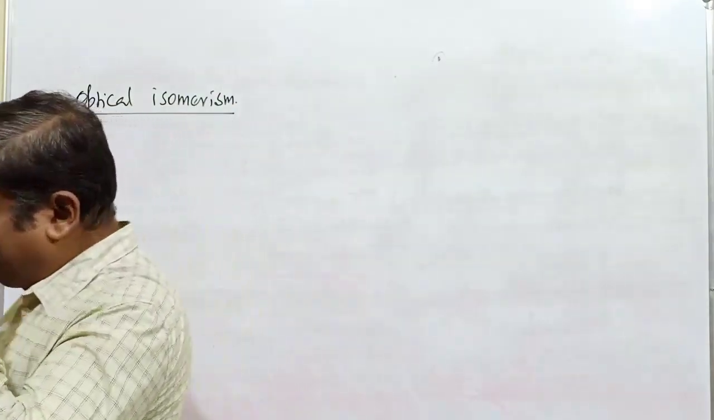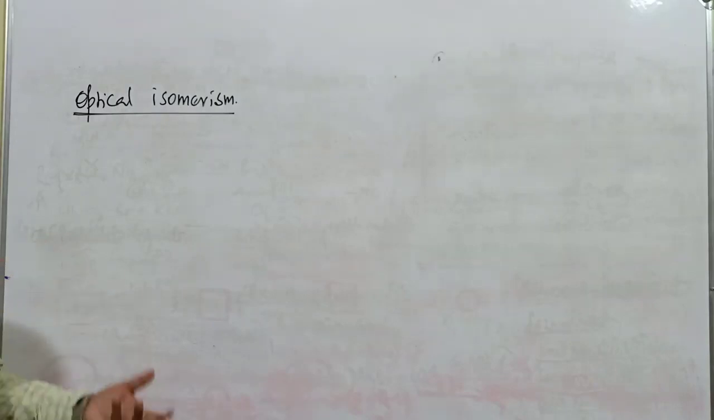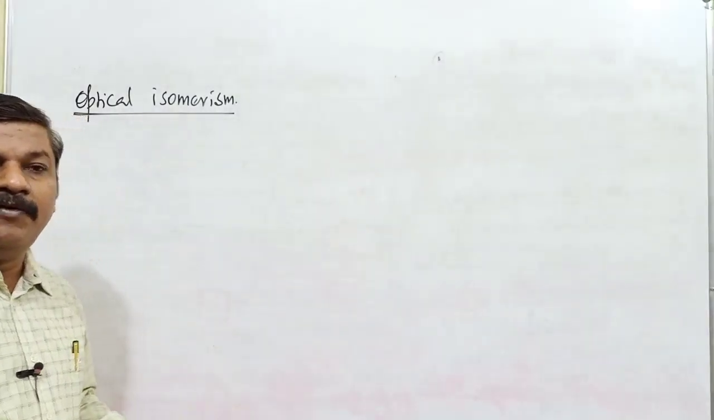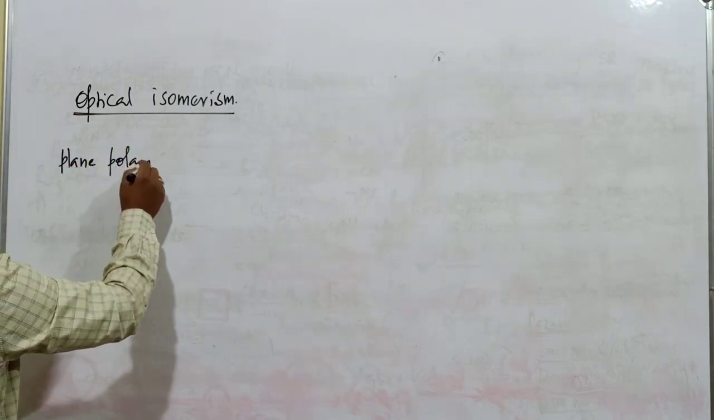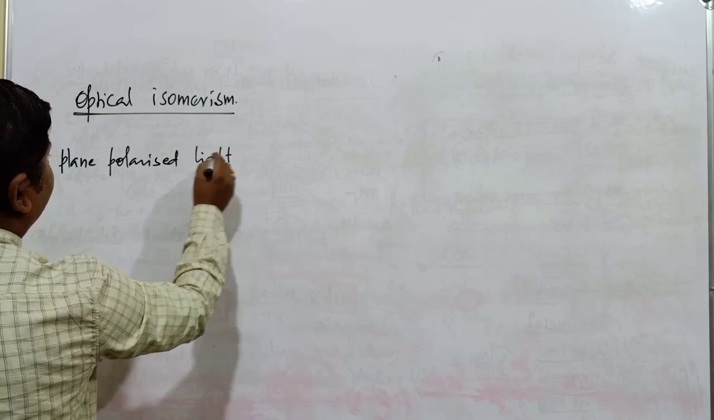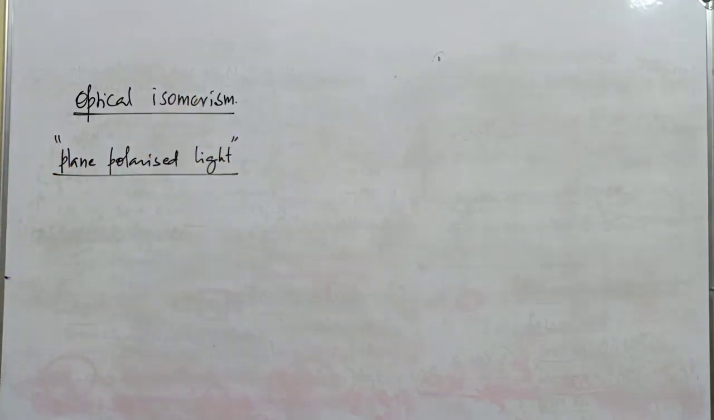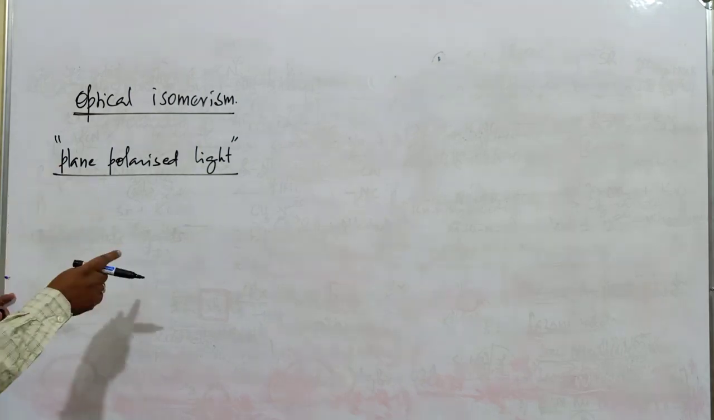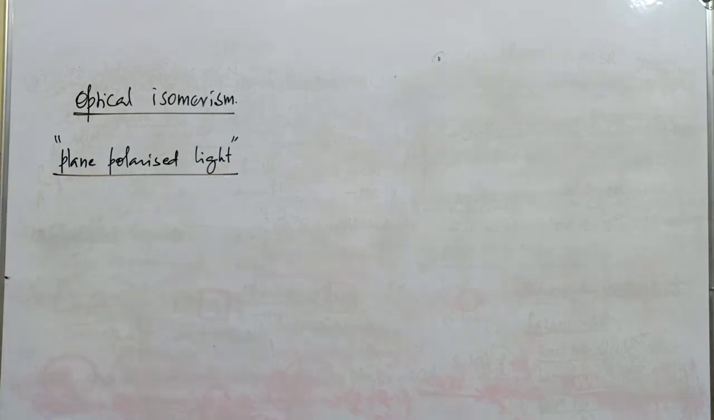Optical isomerism basically is a type of stereoisomerism in which compounds have the same molecular formula, same structural formula, but they differ in the rotation of plane polarized light. Any compounds which differ in the rotation of plane polarized light are generally referred to as optical isomers, and the phenomenon is commonly called optical isomerism. So two or more compounds which differ in the rotation of plane polarized light. What's the meaning of plane polarized light?